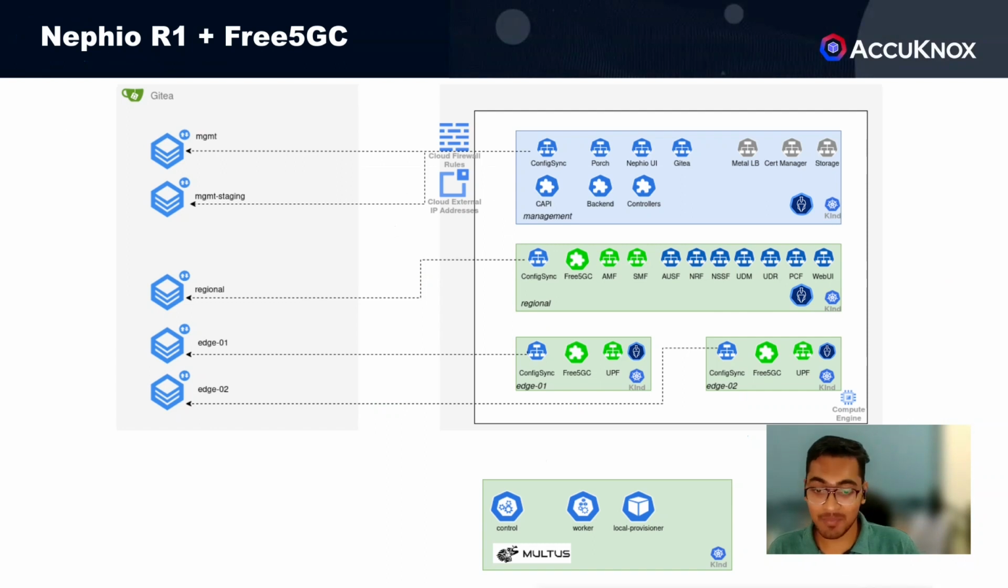We have a demo setup based on Nephio R1 release. It includes the Nephio management cluster setup to deploy with the regional cluster, 2 edge clusters, repositories for each cluster registered with Nephio, and config sync setup to pull from those repositories. There's inter-cluster networking between those clusters as well.